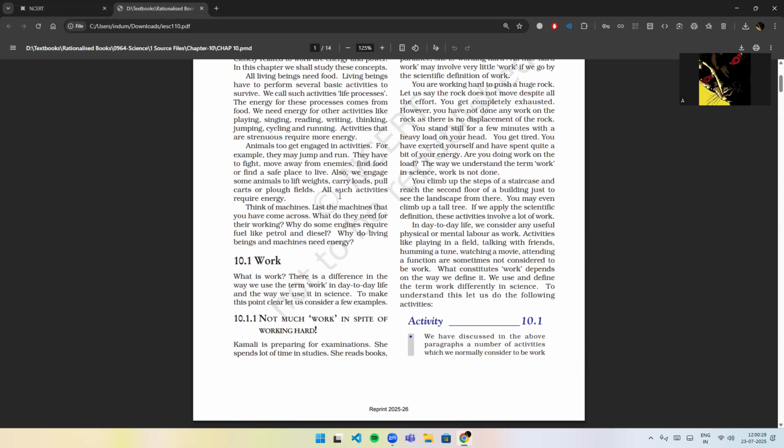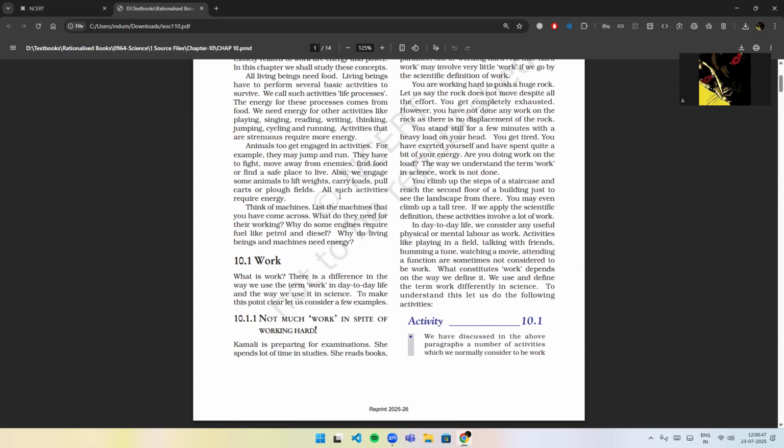Work. What is work? There is a difference in the way we use the term work in day-to-day life and the way we use it in science. To make this point clear, let us consider a few examples. Not much work in spite of working hard.